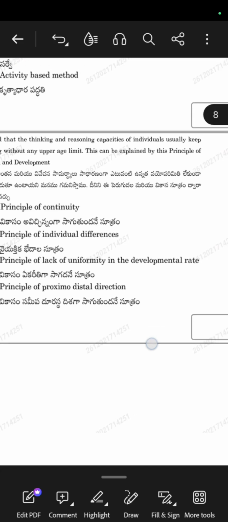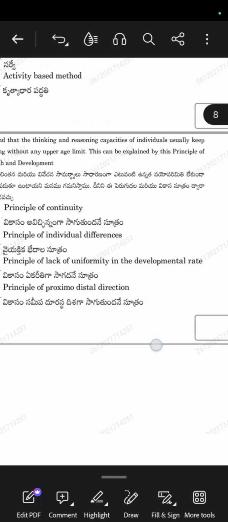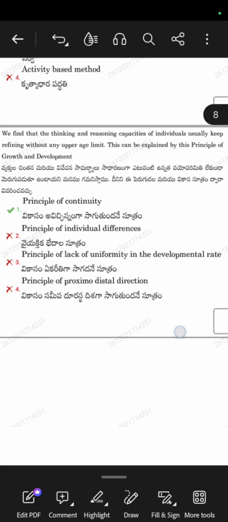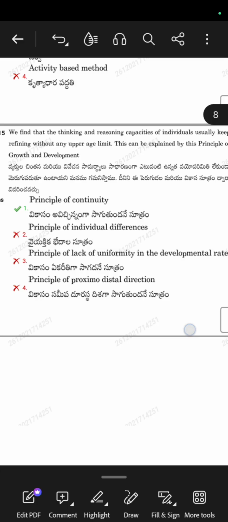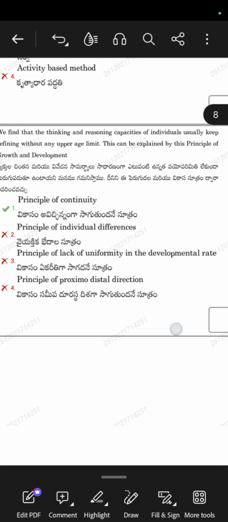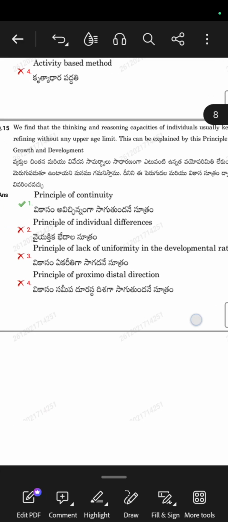Maybe you have read the basic topic of CDP, child development pedagogy. Here maybe you have learned about the principle of continuity. So the principle of growth and development is continuous. So it is the principle of continuity. Here reasoning capacities of individuals usually keep refining without any upper age limit.